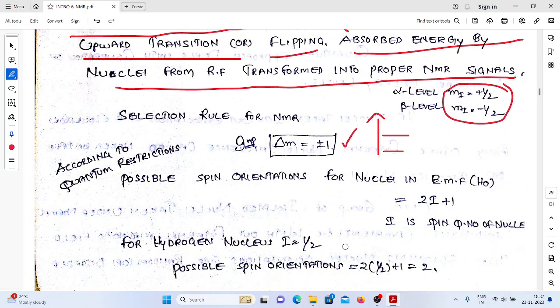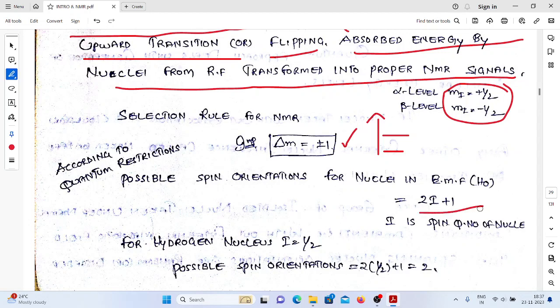Suppose if you take different nuclei, how can we identify the number of energy levels? The number of orientations is nothing but the number of energy levels. If two orientations are there, two energy levels will be generated. If three orientations are there, three energy levels will be generated. That is based on what? The spin quantum number of the nucleus. So this is the formula everyone should remember.